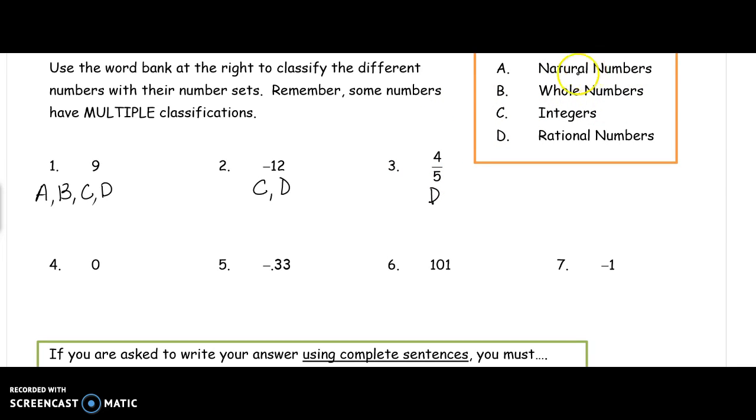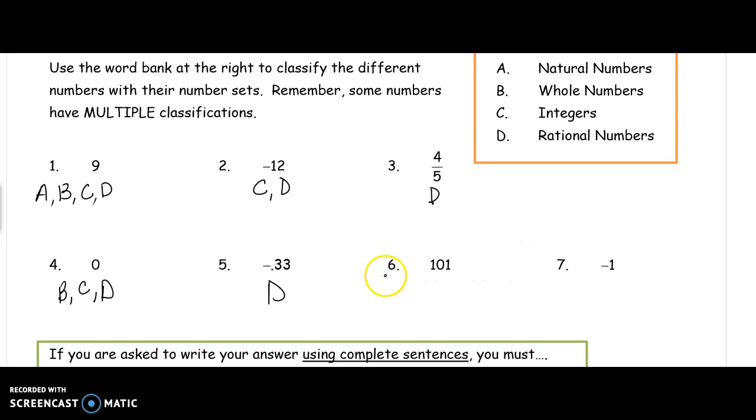For 0, we do not start learning 0, 1, 2, 3. We start learning at 1. So it's not a natural number, but we can say it is whole, an integer, and a rational number. Okay, it's not being divided by 0. Again, the only time we have a decimal is when we have a rational number. So fractions and decimals can only be rational.